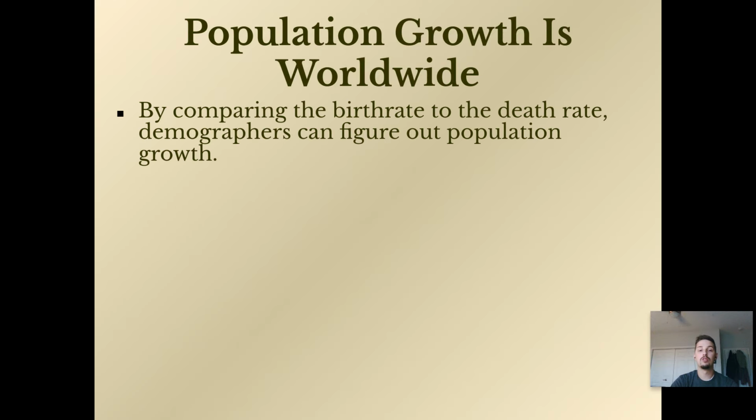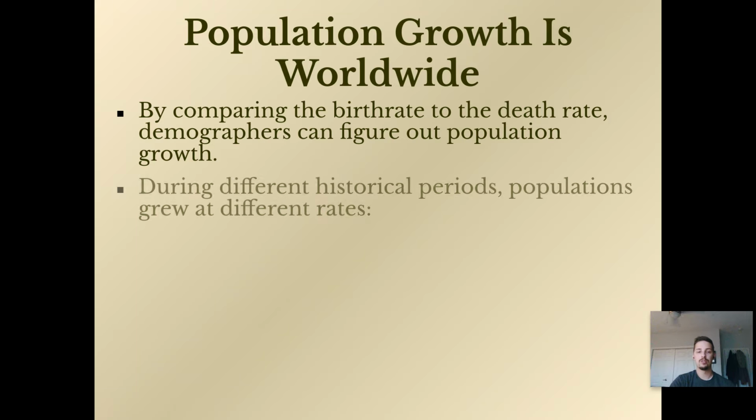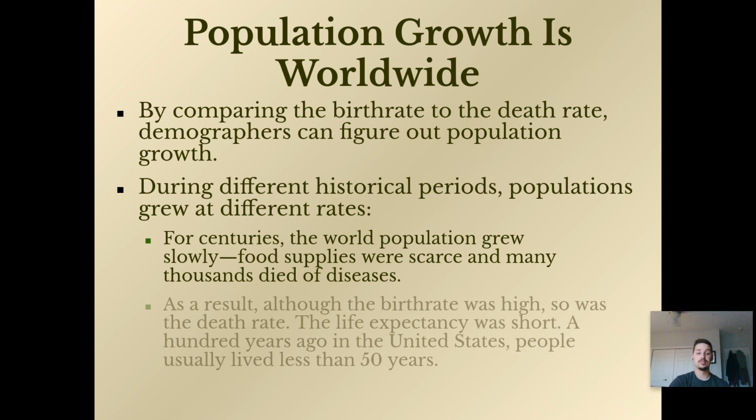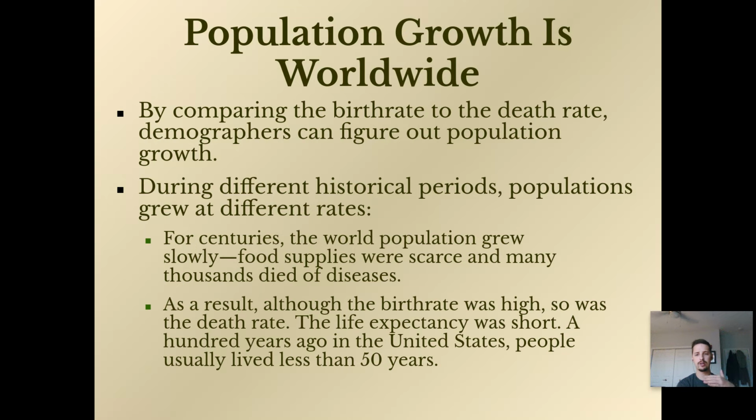So, population growth. By comparing the birth rate to the death rate, demographers can figure out population growth. During different historical periods, populations grew at different rates. For centuries, the world population grew slowly. Food supplies were scarce, and many thousands died of disease. As a result, the birth rate was extremely high, but so was the death rate. Right? Life expectancy was short.